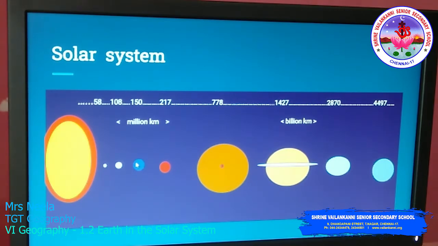Due to revolution, there exist suitable seasons and weather conditions for life to exist. And also, as it is called a blue planet, there is adequate availability of liquid water and, of course, the presence of the atmosphere.